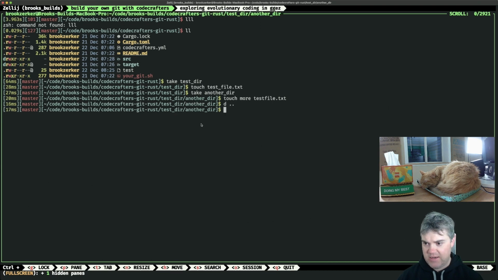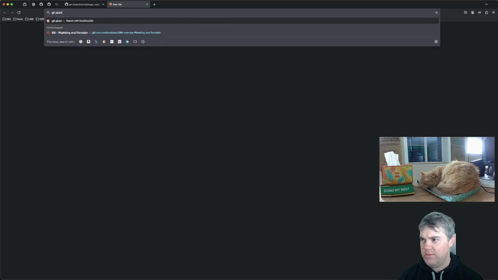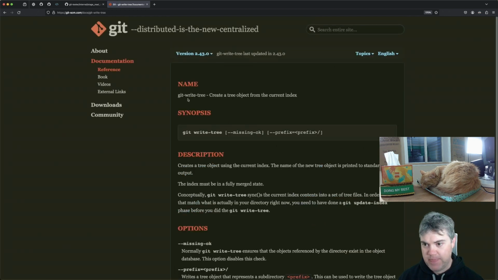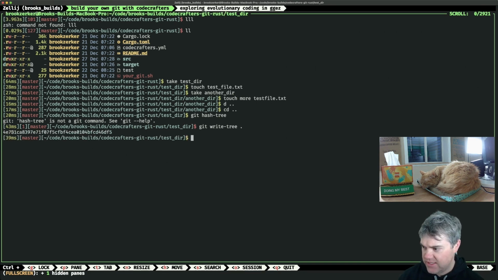Okay, so if I just do that, I want to hash this one. So what is it? Git, not hash object, it would be hash tree, right? Is that a thing? Hash tree is not a command. Git the plumbing. So we have hash object. I wonder if, no, write tree. That's probably what it is. Create a tree object from the current index. Okay, so that must be what it is. So git write tree. That, okay, that gives me this.